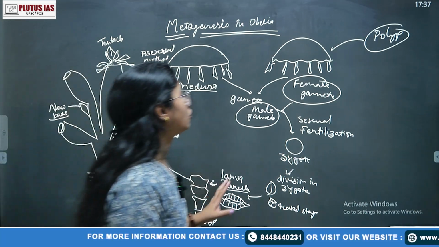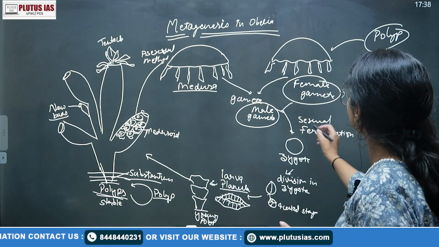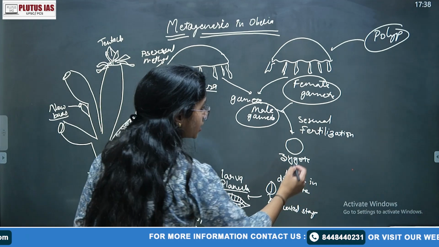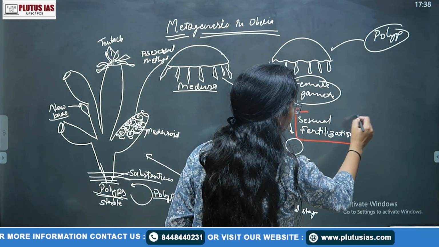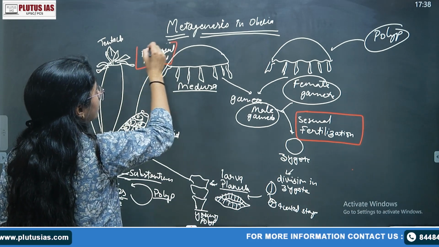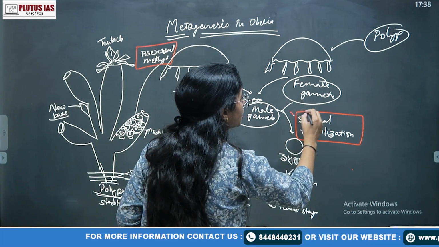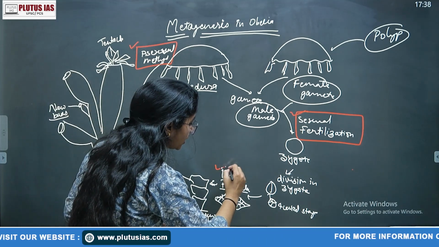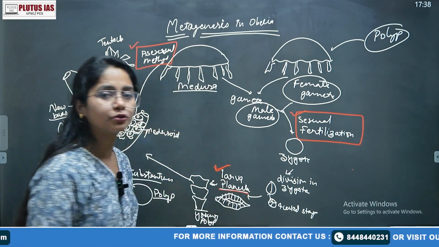So what you will write, this is your zygote, this is your sexual. What you have to highlight here are 2 things. The medusa is doing the sexual fertilization, while the polyp is doing the asexual fertilization. These are the 2 things you have to highlight: the sexual and asexual fertilization. Then there is an indirect development through the planula stage.